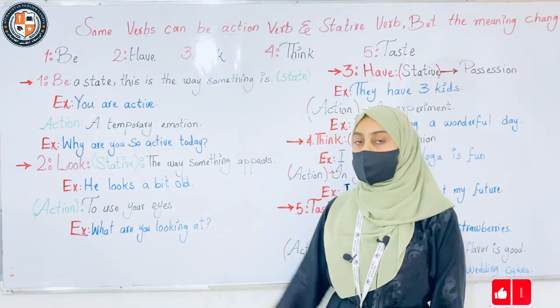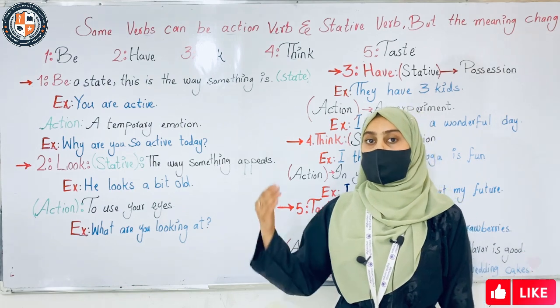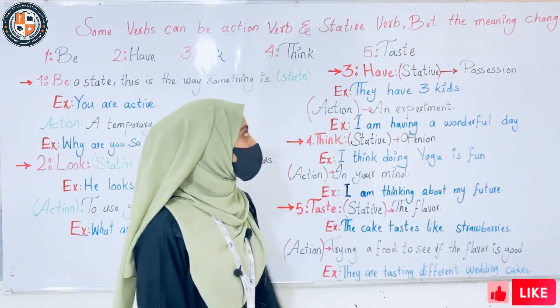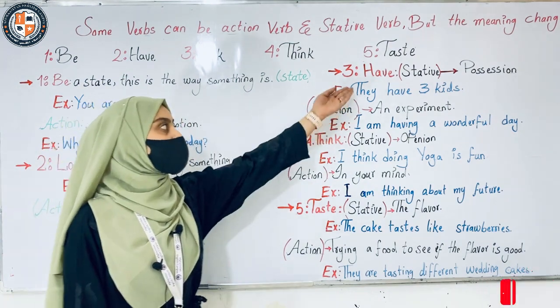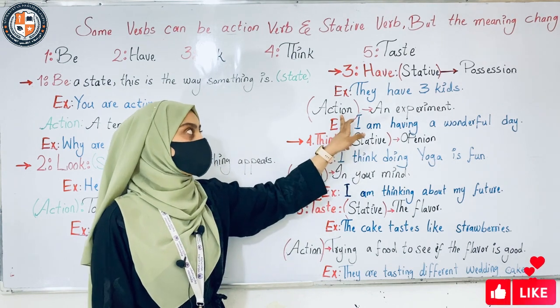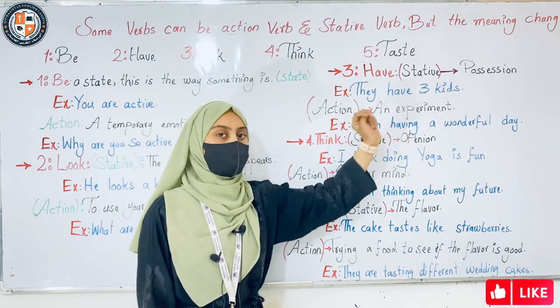It was the second part of the verbs that can be both stative verbs and action verbs. Let's come to the third one. The third one is about have. Have also can be a stative verb and also an action verb. As a stative verb, it shows possession.